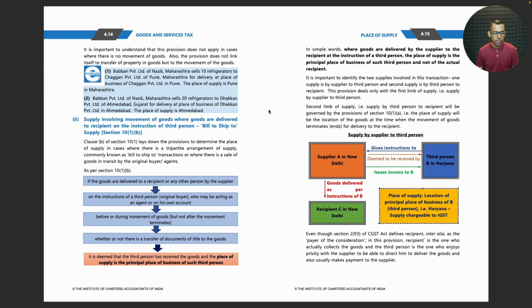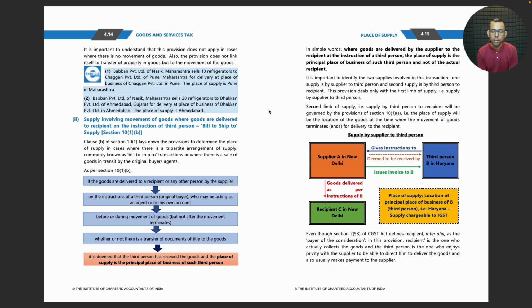As per the Section 10 subsection 1 clause B, if the goods are delivered to a recipient or any other person by the supplier on the instructions of a third person who may be acting as an agent or on his own account before or during movement of goods, but not after the movement terminates, whether or not there is a transfer of documents of title to the goods, it is deemed that the third person has received the goods, and the place of supply is the principal place of business of such third person.